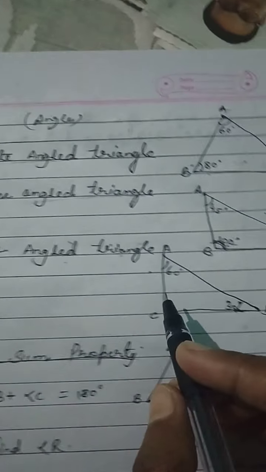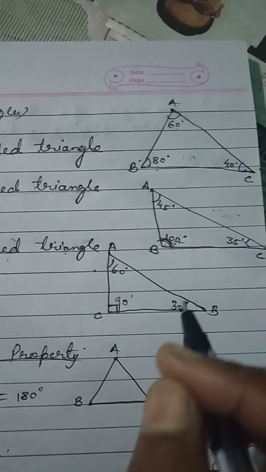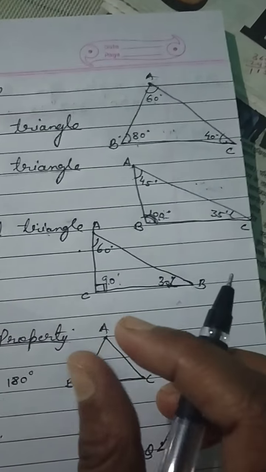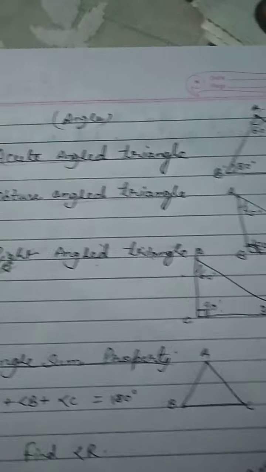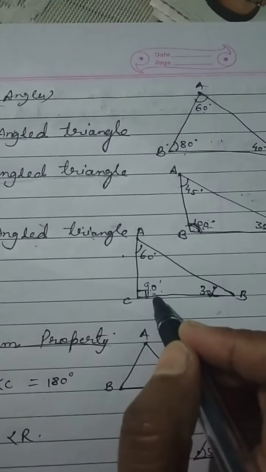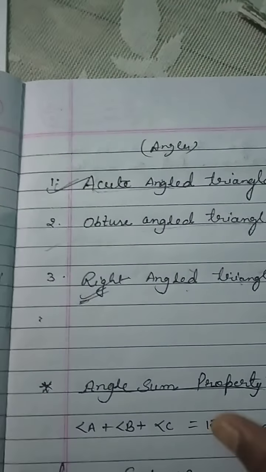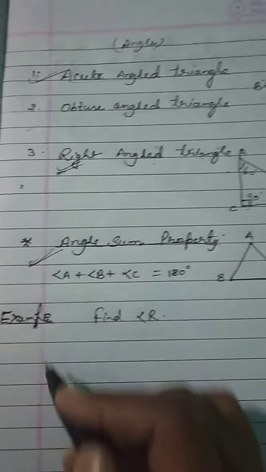So right angle triangle, you can see here, if any one of the angle is 90 degree, means one of the angle should be 90 degree, then only it is called as right angle triangle. Got it? Acute, obtuse and right angle. Now come to the angle sum property of a triangle. This is very important property.